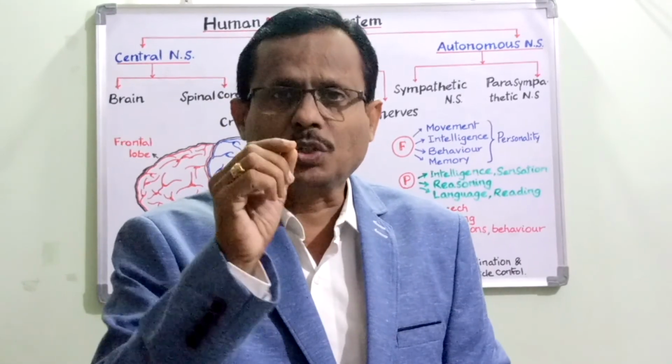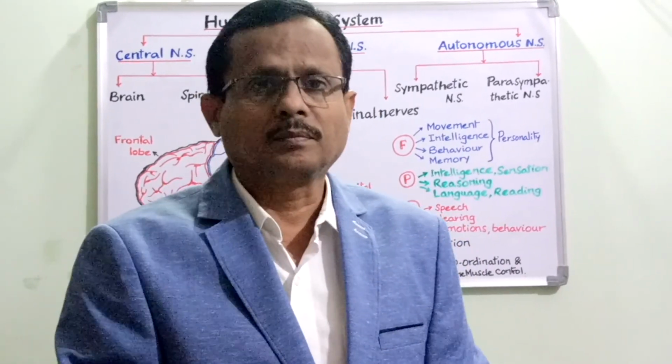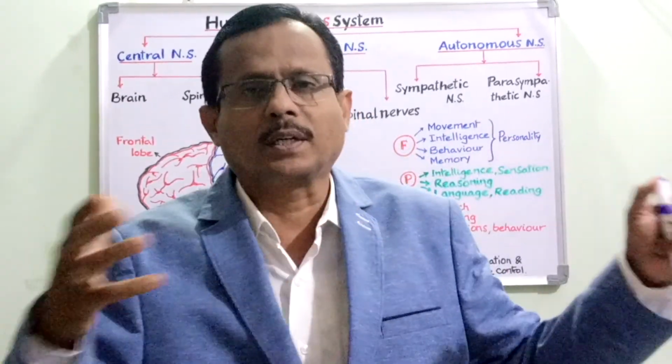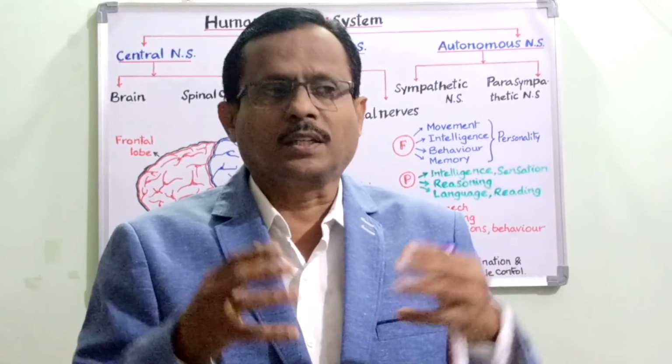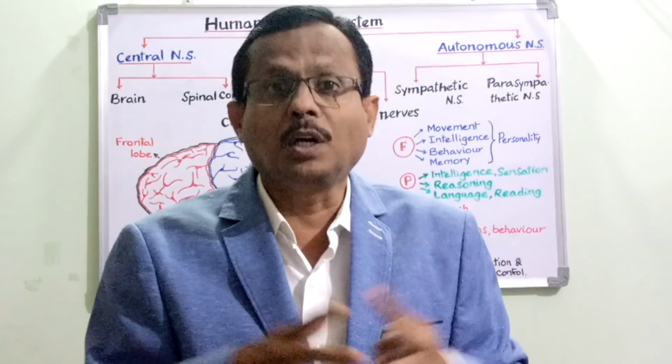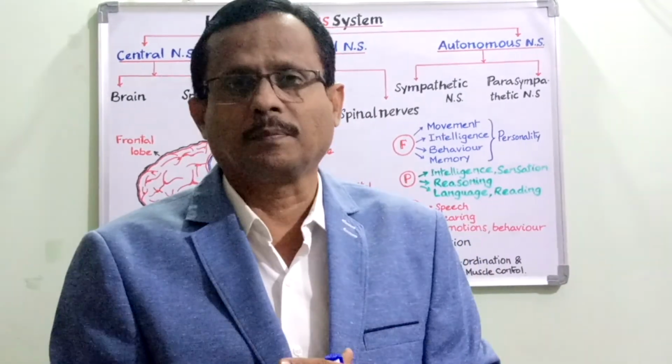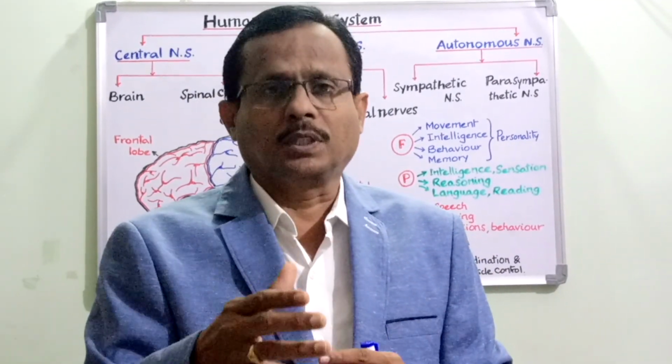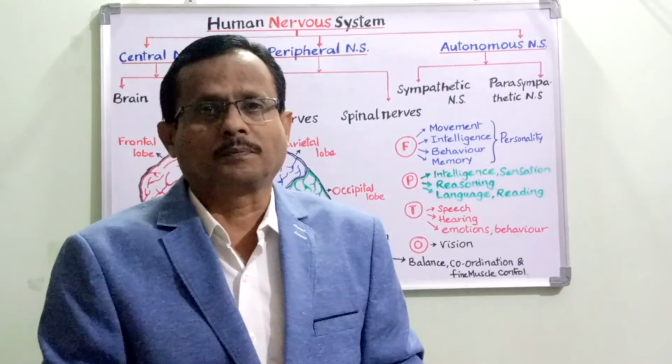A nerve is said to be a conductor. It is just like an electrical wire. So where it converges, it is the center of activity, nerve activity or neuronic activity. So let us talk about the details of the human nervous system.